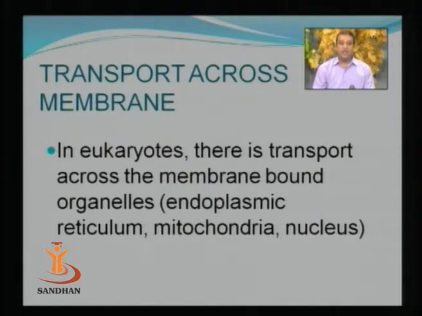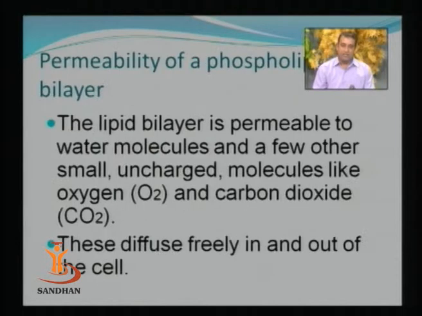Other than that, if we talk about eukaryotic cells, in case of eukaryotic cells, there is a transport across the membrane-bound organelles. Eukaryotic cells possess mitochondria, and this mitochondria is also having a membrane through which the exchange of nutrients will be taking place. So in case of eukaryotic cells, the transportation of nutrients is going to occur across the cell and the environment, and the transportation of nutrients will also occur between the cytoplasmic fluid and the cell organelles.